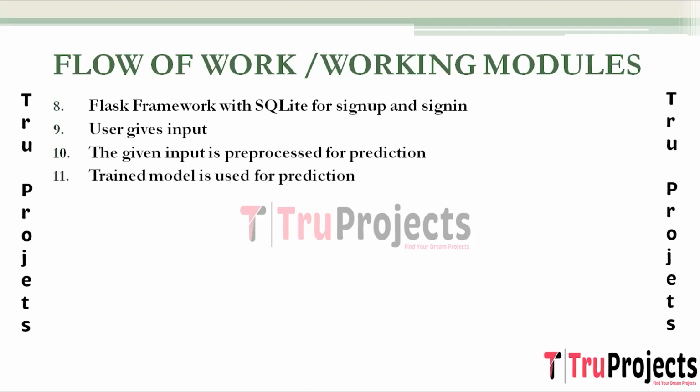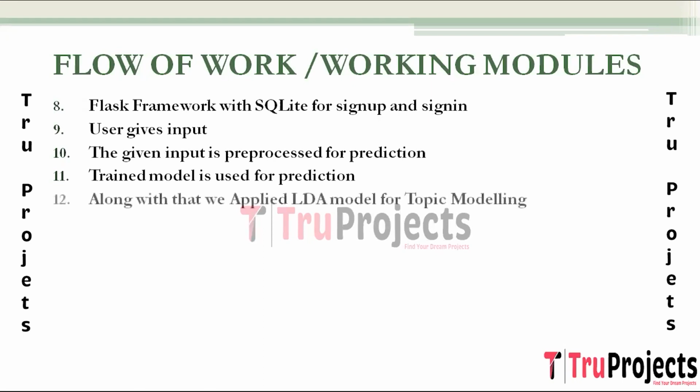The next step is using the trained model for prediction. The pre-processed input is fed into the trained model, and this module predicts outcomes related to mental health, such as likelihood of certain conditions or sentiments. The next step is LDA model for topic modeling. The latent Dirichlet allocation, which is the LDA model, is applied in this step to identify underlying topics or themes within the user's input. This provides additional insights into the content.